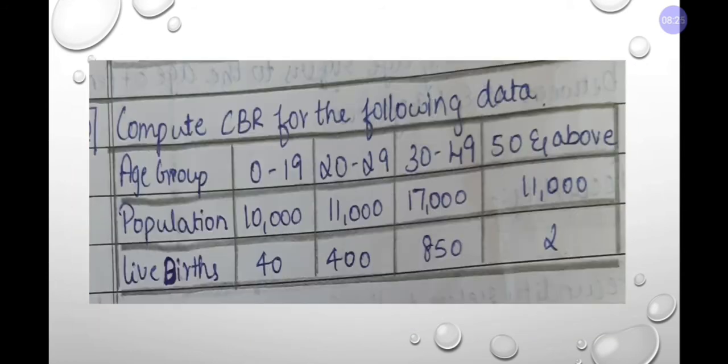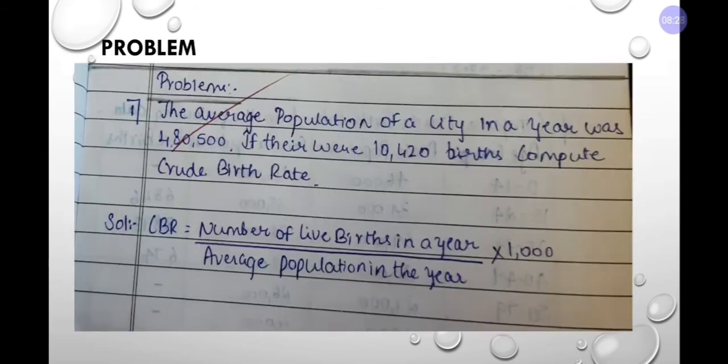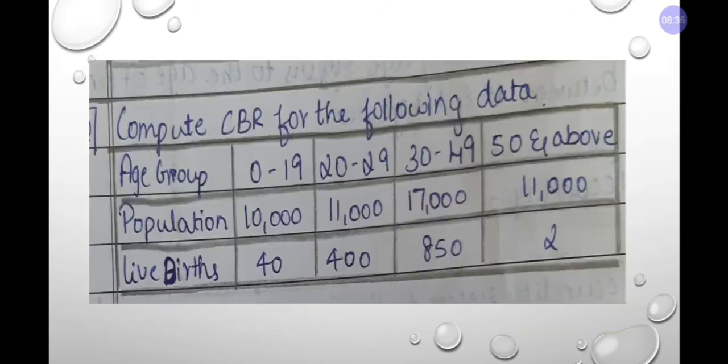Second question. The first question is direct information, where they are given total births and total average population. Now this is a table form problem. Compute CBR for the following data. First is age group, then population, live births.